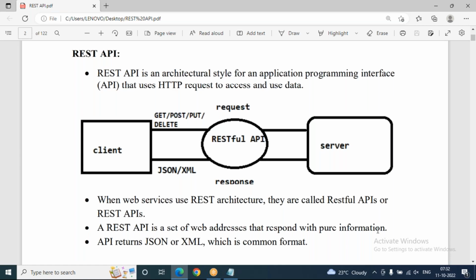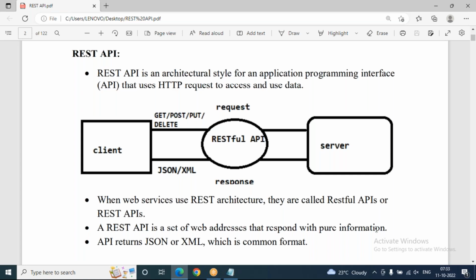XML stands for Extensible Markup Language. These two are open standards, meaning any kind of application can understand JSON and XML formats. But in our application, in most cases, when I render the data coming from the server to the client, I am going to use JSON format only.